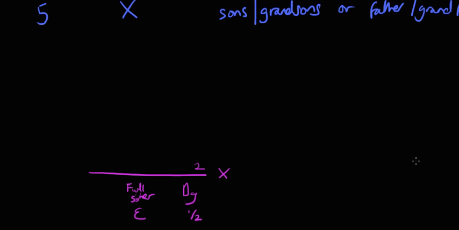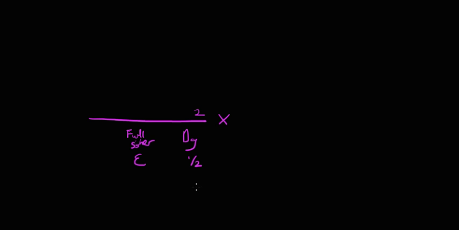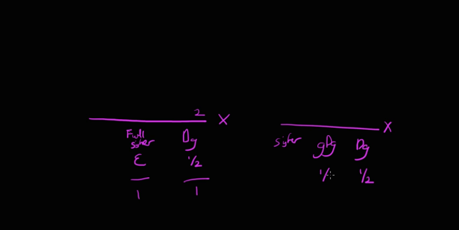So the masla is made from two, and the daughter gets one, and the full sister gets one. Similarly, if there was a daughter, a granddaughter, and a sister, then the daughter would get a half, the granddaughter would get a sixth, and the sister would get asaba. So this masala is made from 6. She gets 3, she gets 1, and that leaves 2 for the sister.